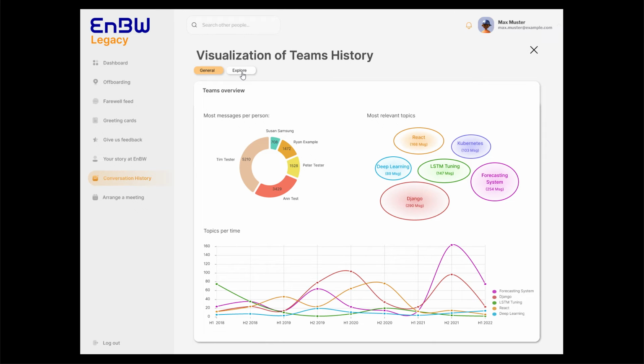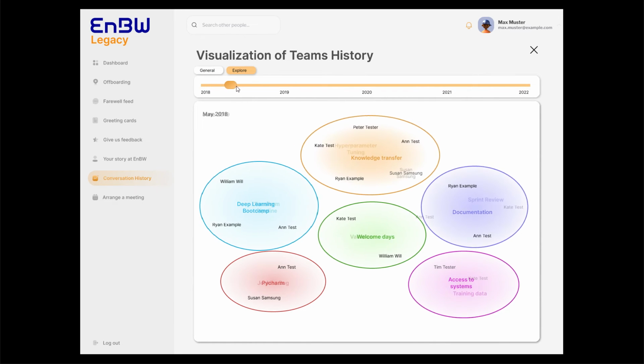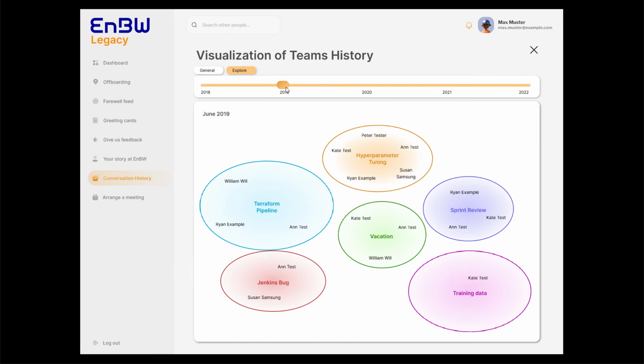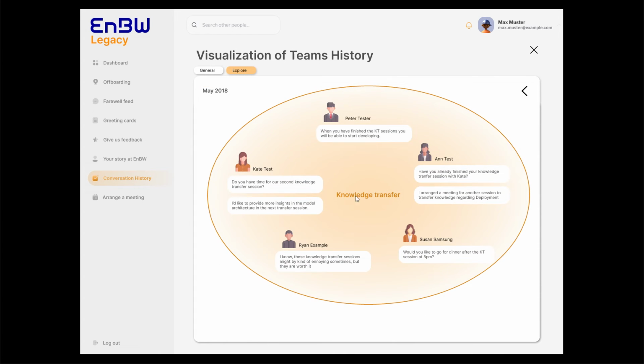The chat histories can also be explored in more detail. So it can be explored how the important topics changed over time. And important topics can also be explored in more detail when clicking on it. For example, right here we can see messages regarding the topic knowledge transfer.